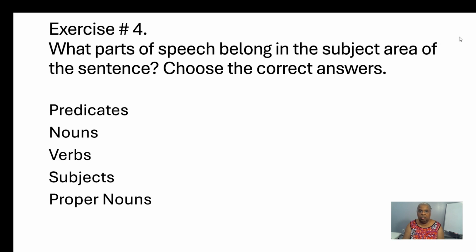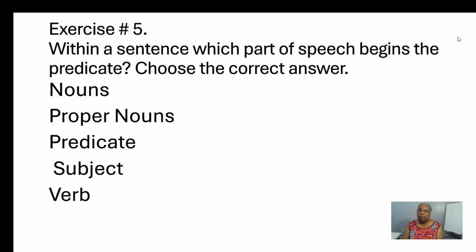The answer key to exercise 4 is at the end of exercise 6. Exercise 5. Within a sentence, which part of speech begins the predicate? Choose the correct answer. Please pause the video as needed to work at your own pace. The answer key to exercise 5 is at the end of exercise 6.